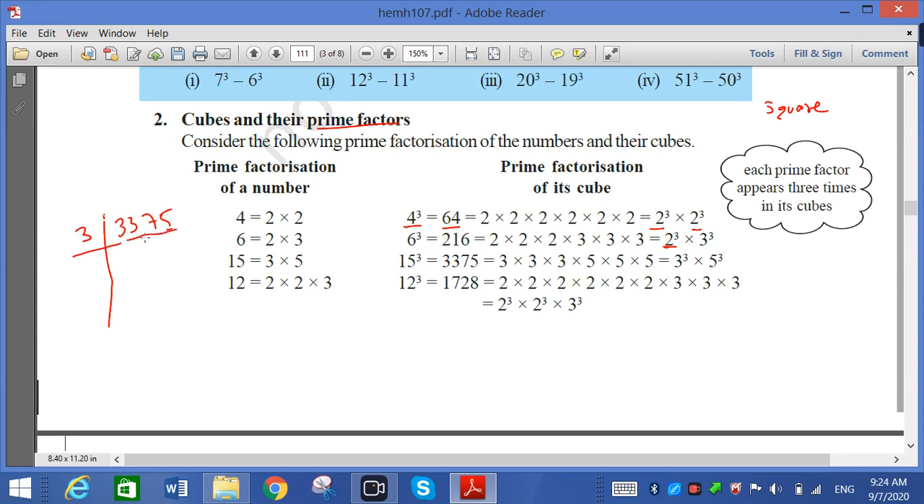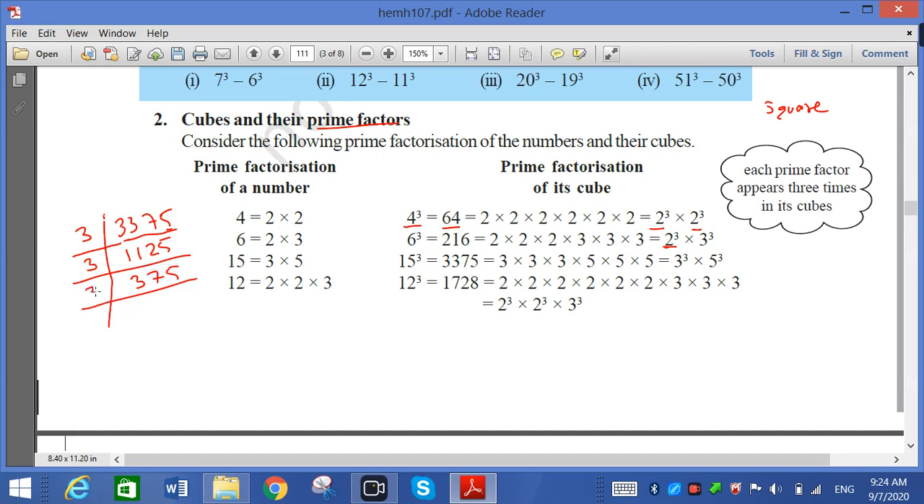So 3 ones are 3, 3 twos are 6, 3 5s are 15. Now check 5, 7, 8 and 9. Again we have to divide it by 3. 3 3s are 9, 3 7s are 21, 3 5s are 15. Again I have to do it as 10 plus 3, 10 plus 5, 15. So it is divisible by 3.